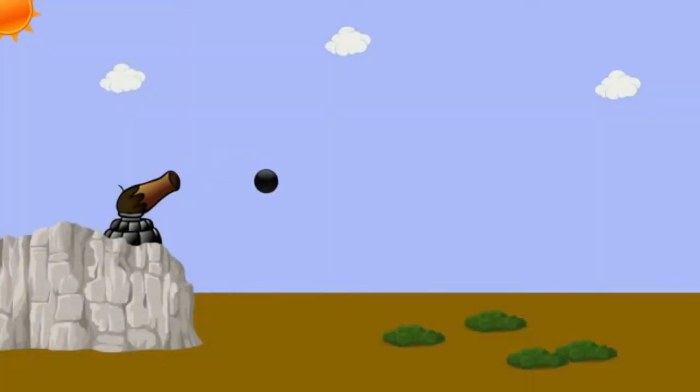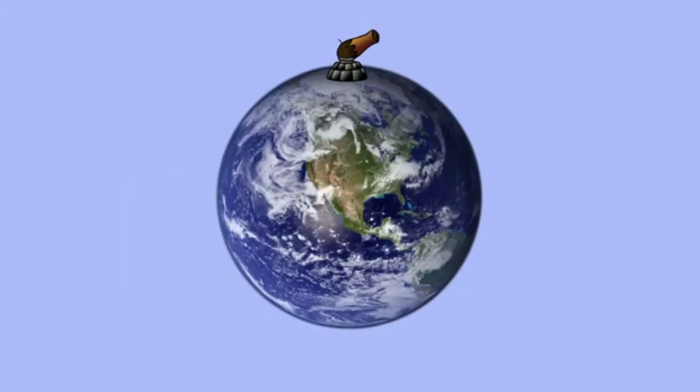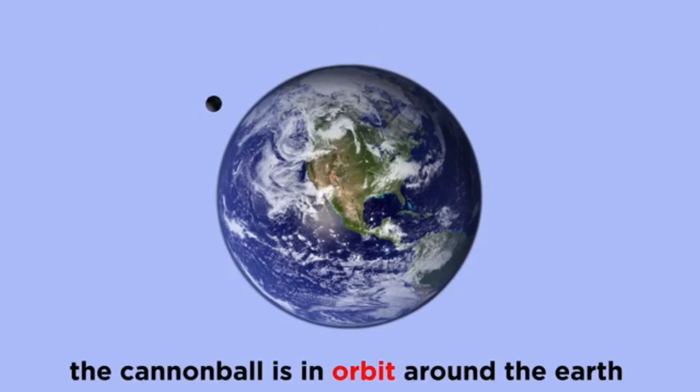If a cannon fires a cannonball, it eventually hits the ground. If another cannonball is fired with greater force, it will go a little farther than the other ball before hitting the ground. If another cannonball is fired with incredibly immense force, it will reach a speed such that the ball will never hit the ground. Since it will fall at the same rate that the Earth's curvature produces, it would always be falling towards the Earth but never hit it. Such an object would be said to be in orbit around the Earth.